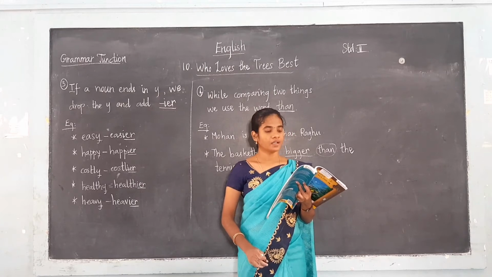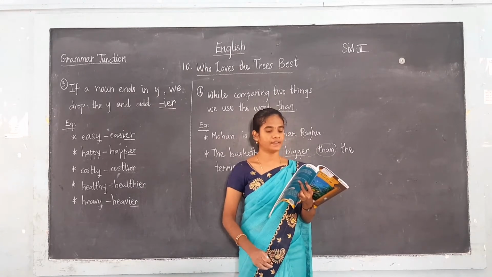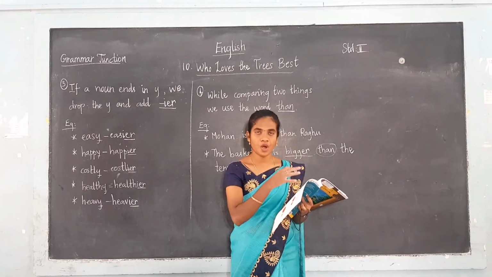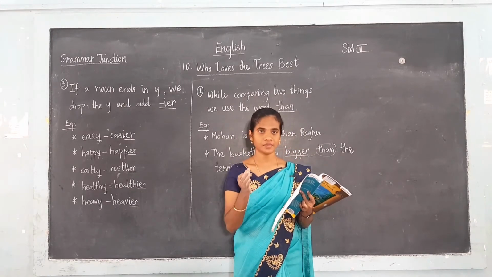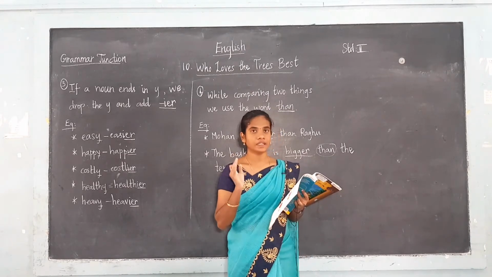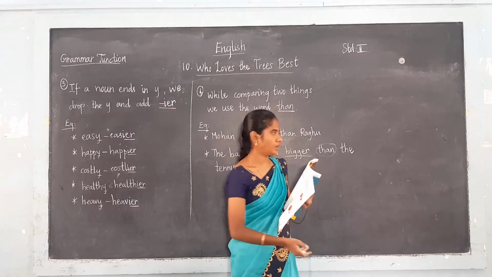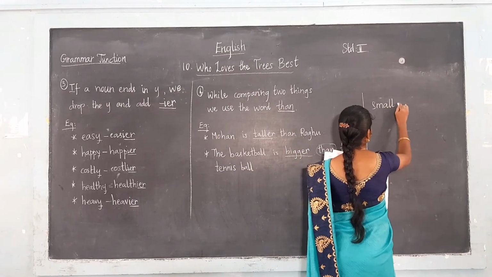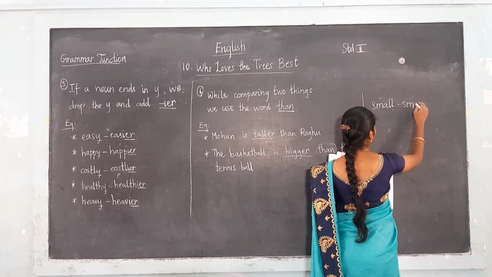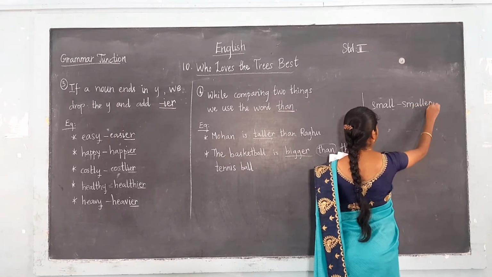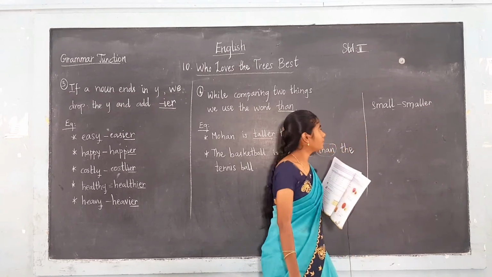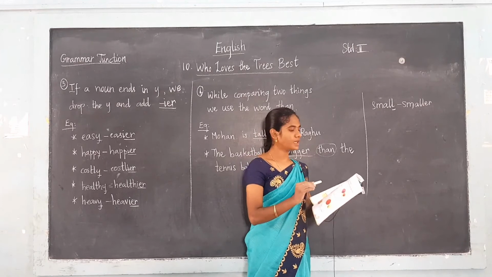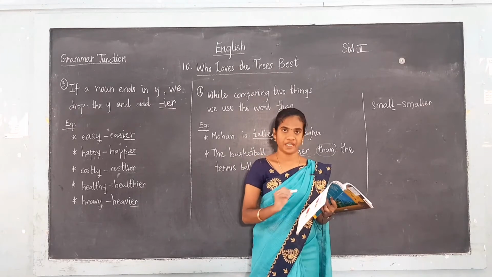Now see the picture. The orange box is smaller than the pink box. So they are comparing the orange box to the pink box. So we have to put ER. It is a comparative degree. Small, smaller. The noun that ends with a consonant, we add ER. That is, the orange box is smaller than the pink box.